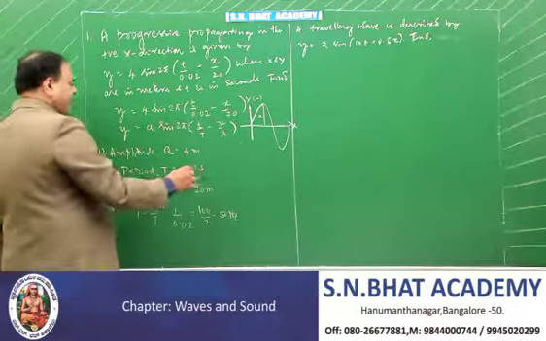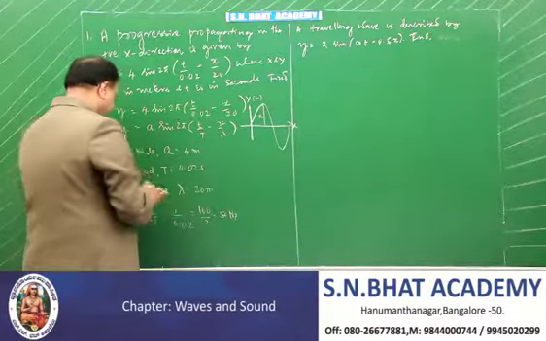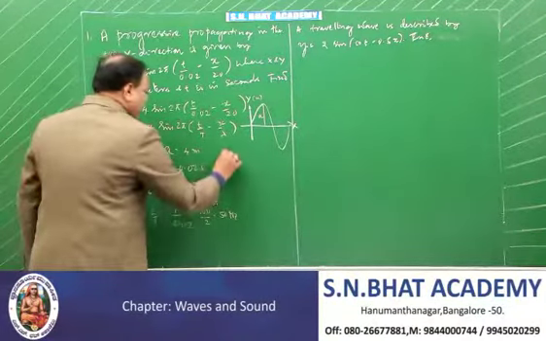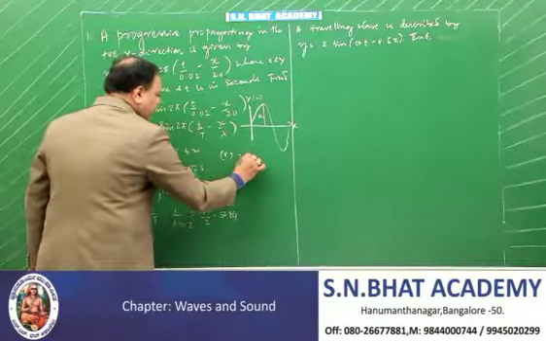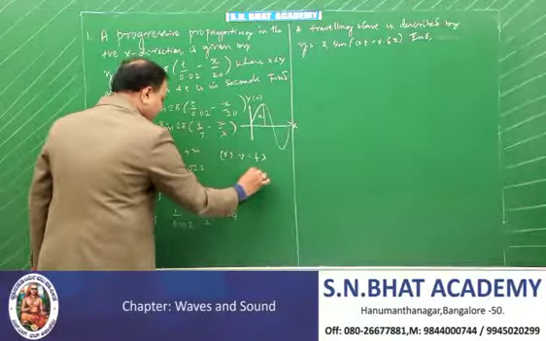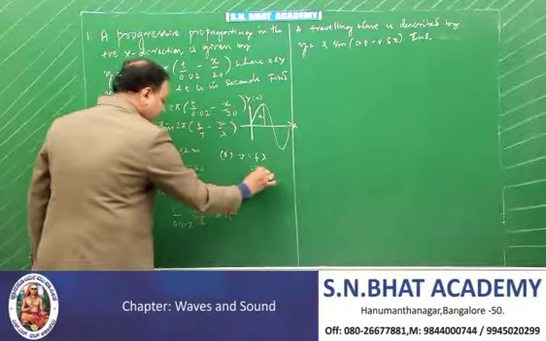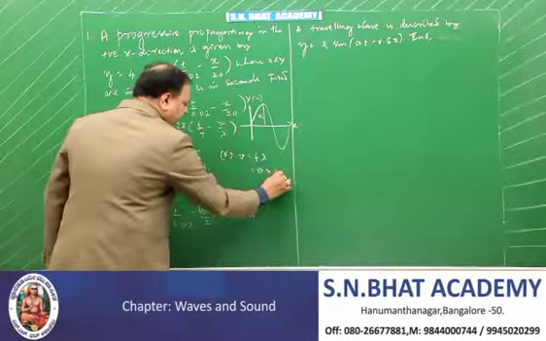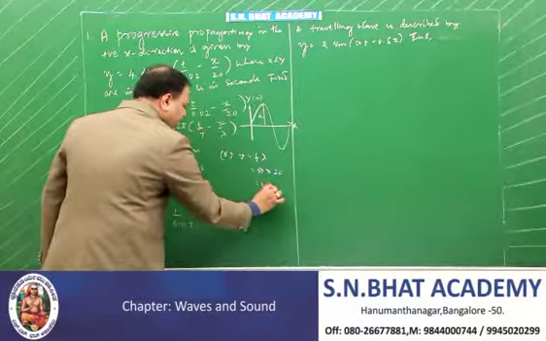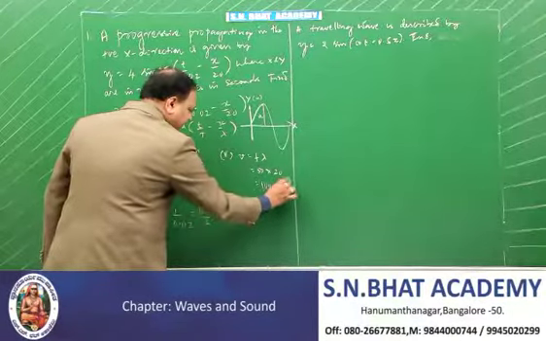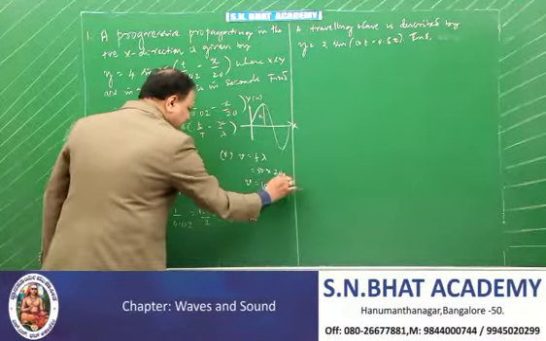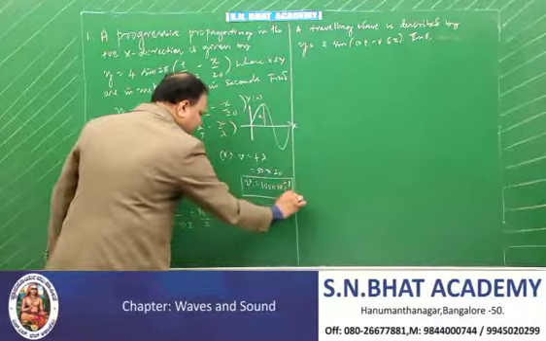You can calculate the wave velocity. Then, what is the wave velocity? The wave velocity is v equal to f lambda. Your f is equal to 50, lambda is equal to 20, and therefore it is equal to 1000 meters per second. So, these are all the things that can be asked in this problem.